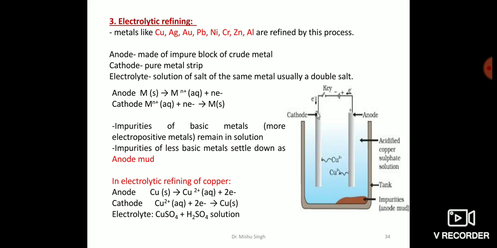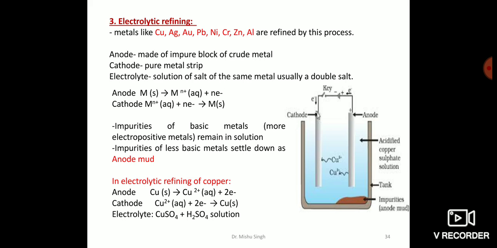In case of electrolytic refining of copper, the crude copper metal, which is also called blister copper, is made the anode. A thin sheet of pure copper is made the cathode, while copper sulfate solution acidified with sulfuric acid is taken as electrolyte. The net result of electrolysis is the transfer of copper in pure form from the anode to the cathode.